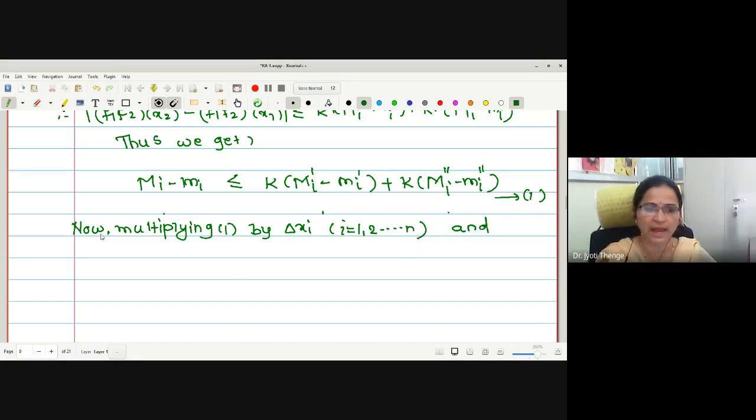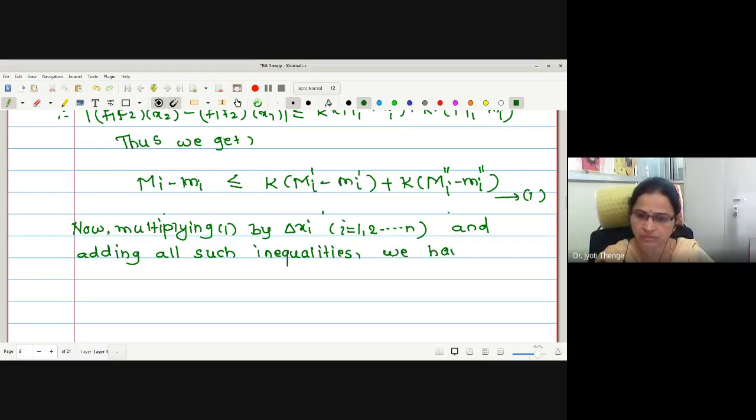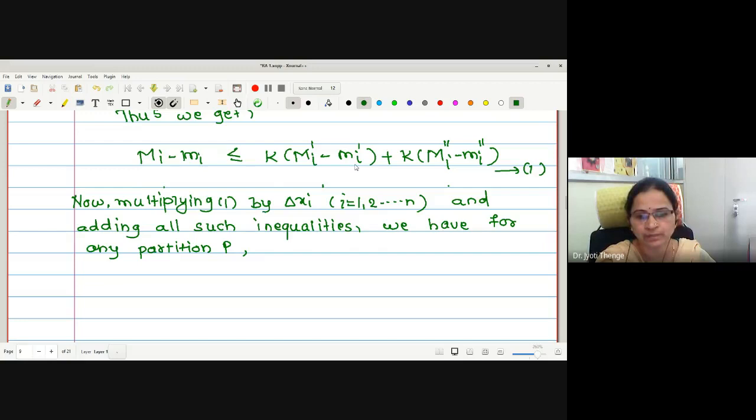And adding all such inequalities, we have for any partition P. Now what am I doing? I am multiplying by delta xi. For every i, we will get one inequality and finally we are adding all the inequalities.